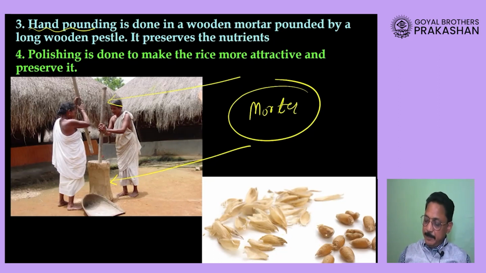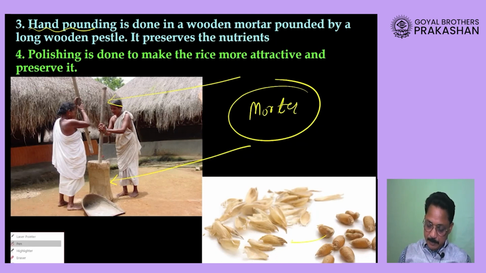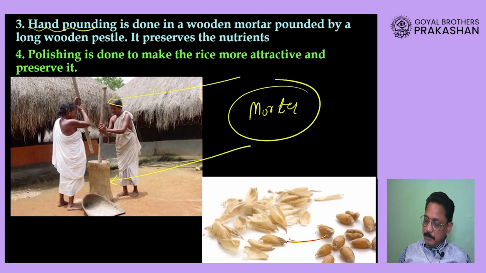But after it is removed, you can see here this seed has been removed from the ears of the crop, but the covering of the seed is still present on it, and then we have to remove that. So how do we remove it?